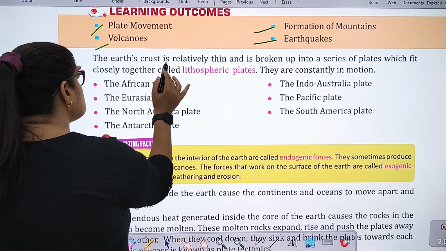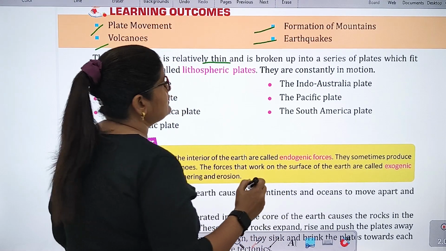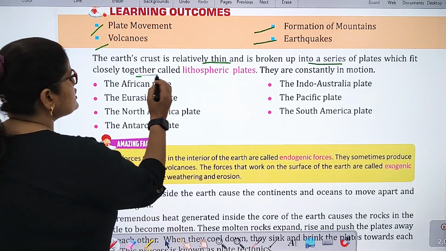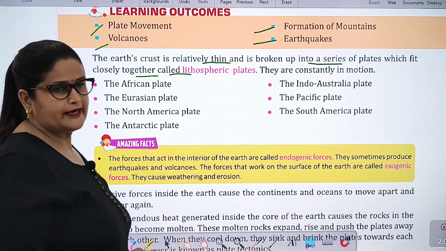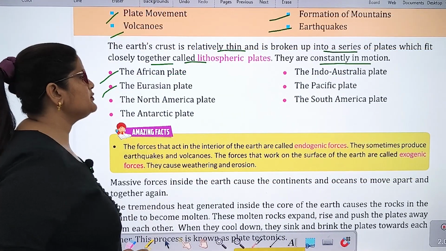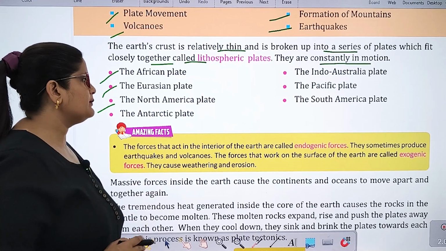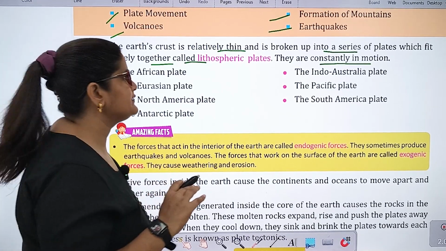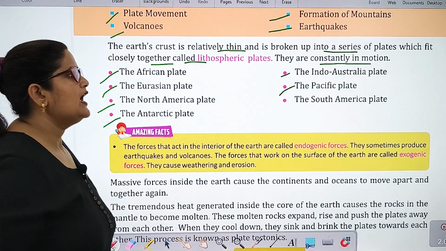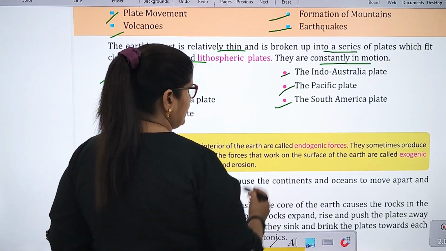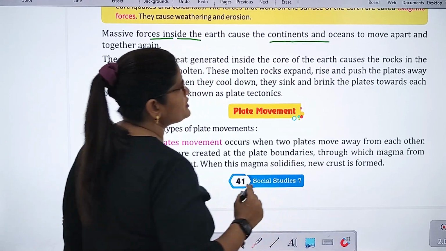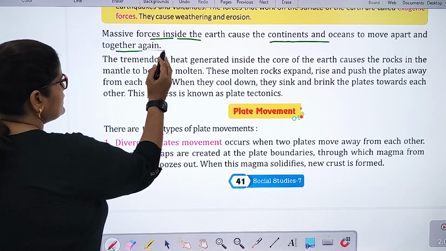So the Earth's crust is relatively thin and is broken up into a series of plates which fit closely together, called lithospheric plates. They are constantly in motion. The Eurasian plate, the North America plate, the Antarctic plate, the Indo-Australia plate, the Pacific plate, and the South America plate. Massive forces inside the earth cause the continents and oceans to move apart and together again.